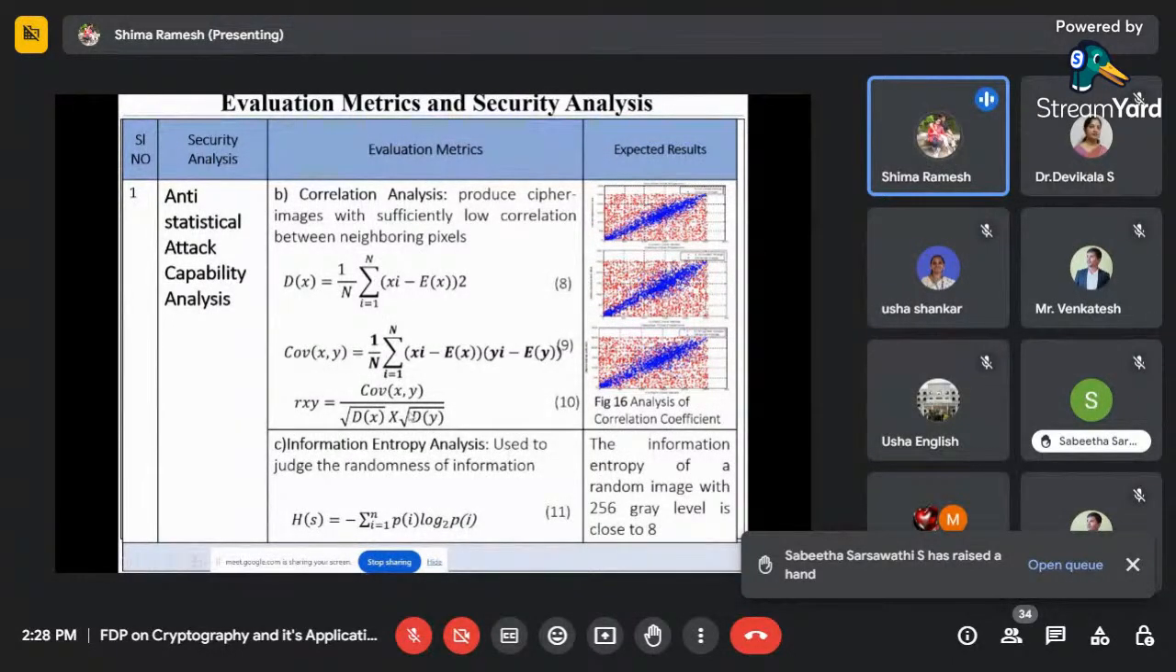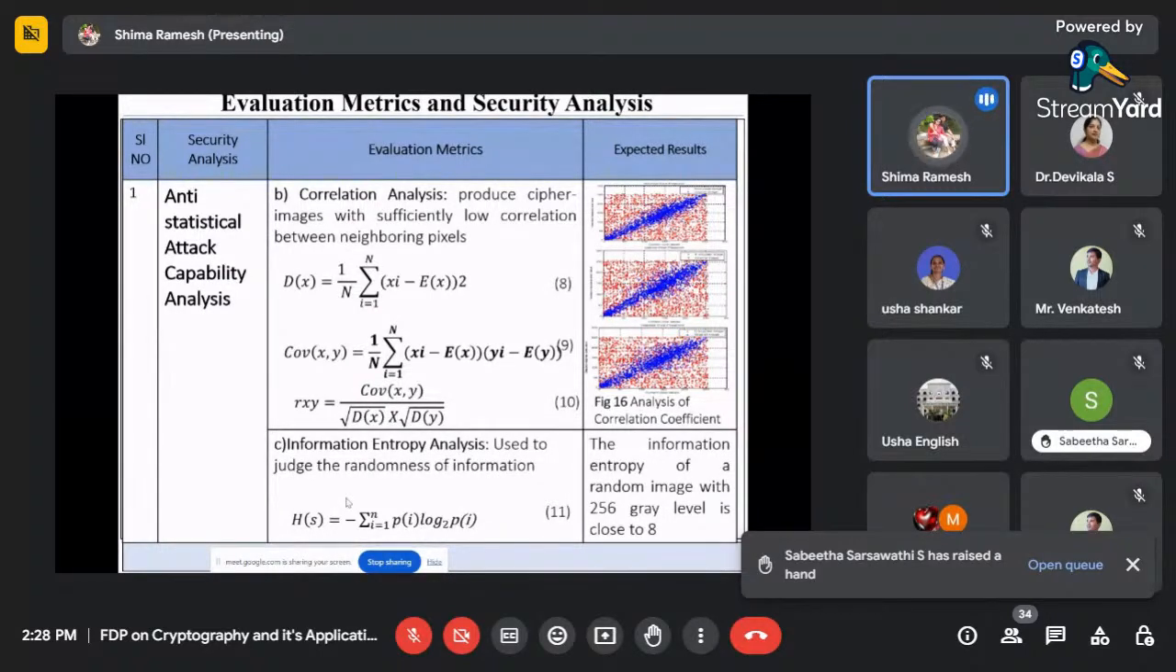Next is information entropy analysis. This is mainly used to judge the randomness of the image, whether your image is random or not. Anyway, the encoded image is random in nature. The information entropy of a random image with 256 gray levels is close to 8. After calculating the histogram, if the entropy value is close to 8, then you can say your algorithm is strong.